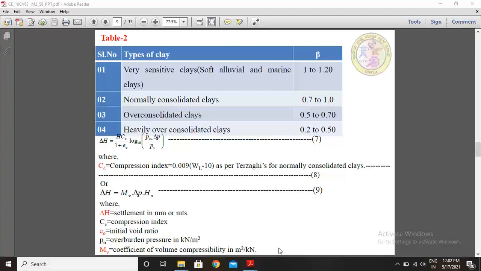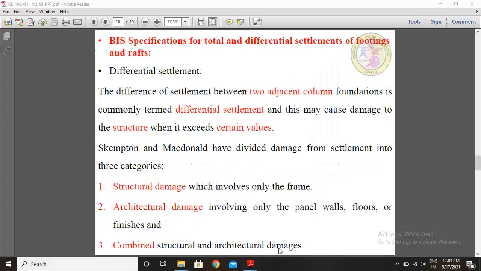In the case of a foundation of finite dimensions, such as a footing resting on a thick bed of clay, lateral strains will occur and the consolidation is no longer one dimensional. Lateral strain effects in the field may induce non-uniform pore pressures and may become one of the sources of differential settlement of a foundation. So these are the concepts of calculation of immediate settlements.